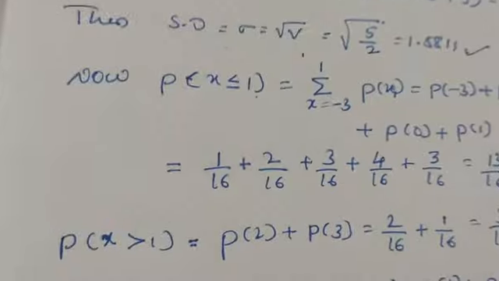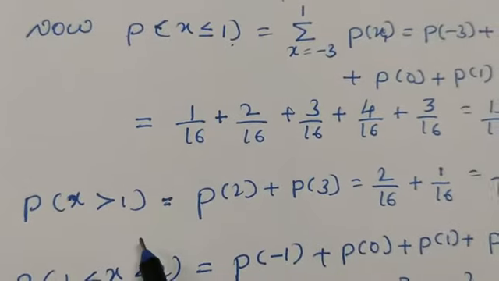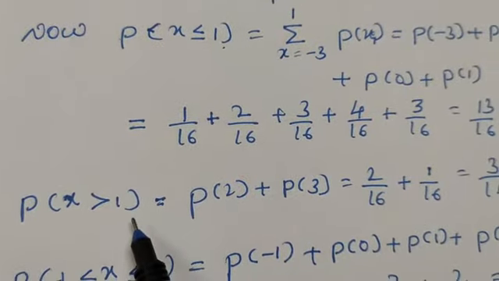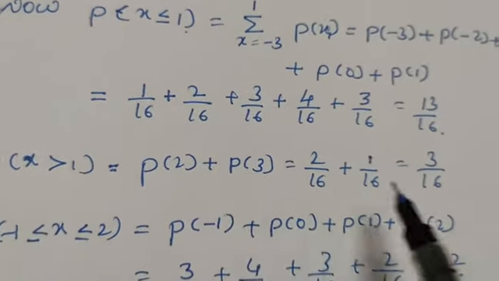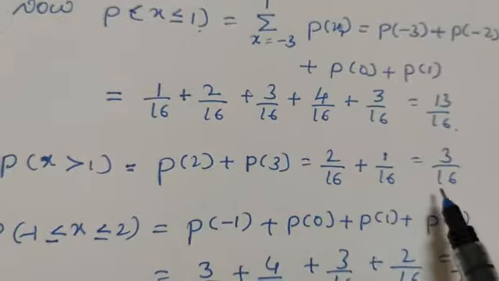The second example is P of x greater than 1. When x is greater than 1, we have only two values, 2 and 3. So P of 2 plus P of 3, after adding these two values you will get 3 by 16.